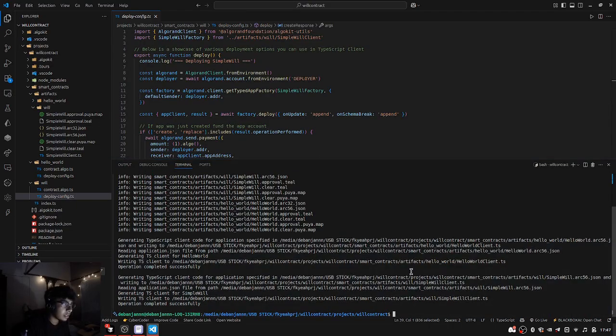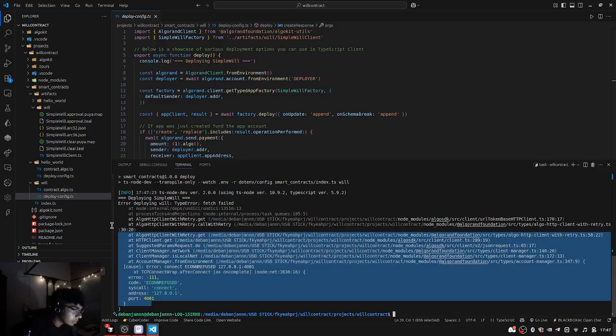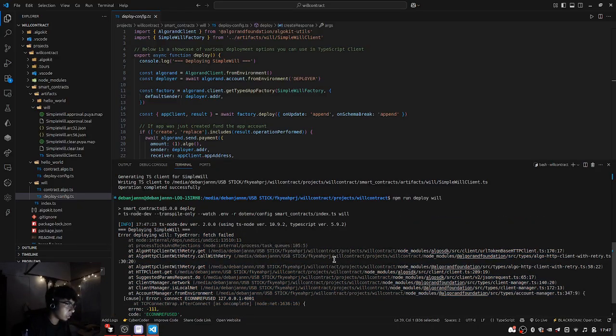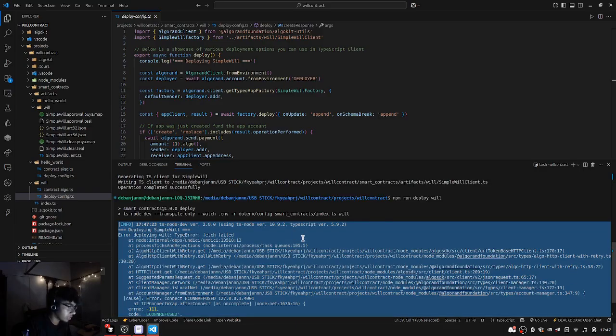And currently I'm not running it locally, so we will see the error. I will show you the error that we will see over here. Implement deploy will. There's an error, right? Get it? So what I'm not doing is I'm not running the local network on my end, that's why I'm getting this error. Once I run this and deploy, it'll be all good. Yeah, and that's the whole thing.